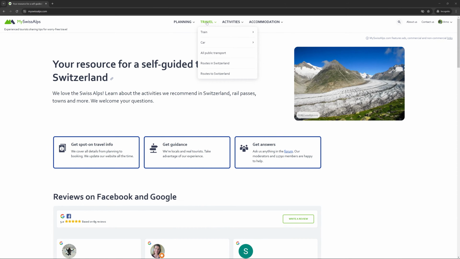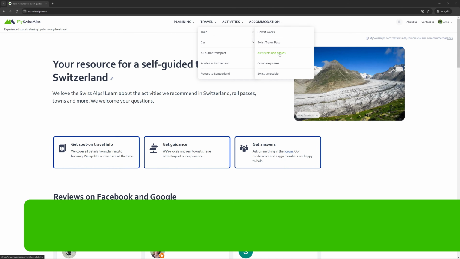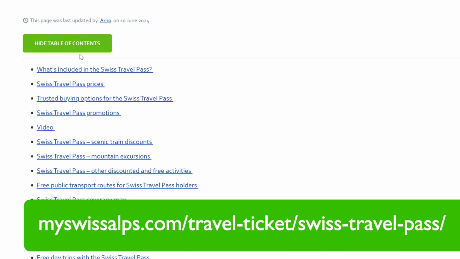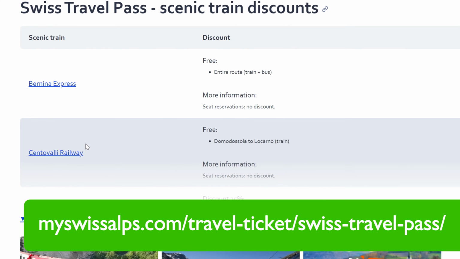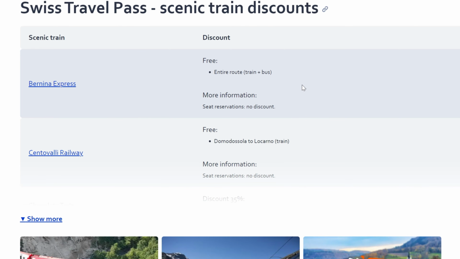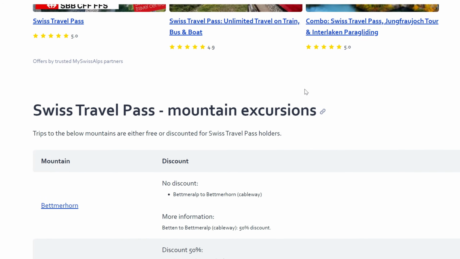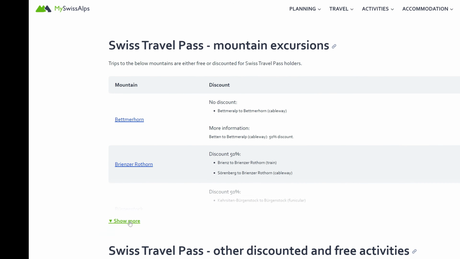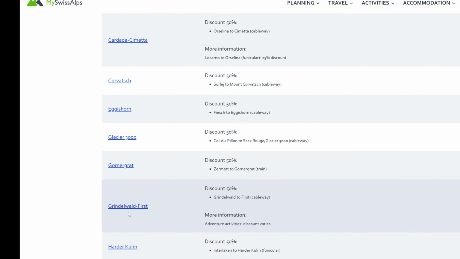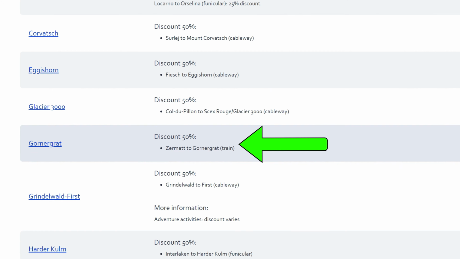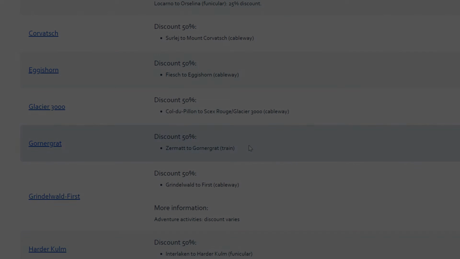The second option to check if your trip is covered is to browse to myswissalps.com, travel ticket, Swiss Travel Pass again. Go to the discount section of the page. Here, you'll see that the Bernina Express train is free, but the seat reservations are not discounted. Another example is the cogwheel train from Zermatt to the Gornergrat. It is 50% discounted.